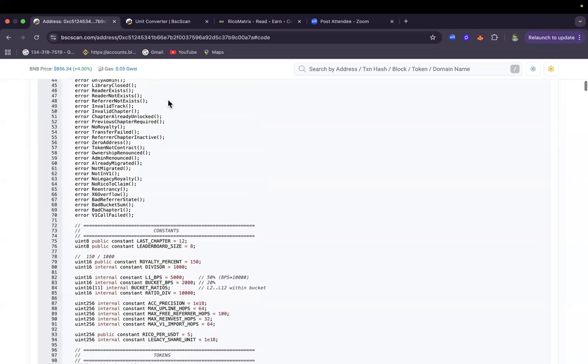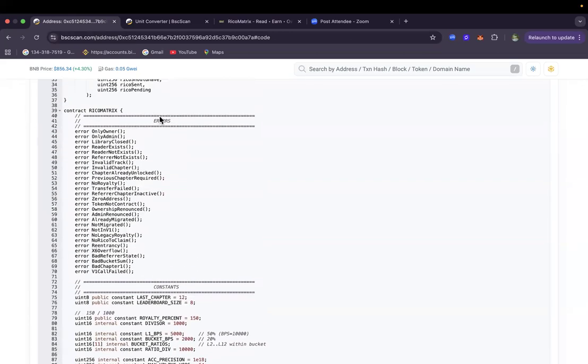The constants, you can see the errors. For example, if you do anything, let's say you are in a level you've circled out, you will see library closed, all those kinds of things. These custom errors are very important because they help users and also the contract as a whole to pass a message so that one can identify the error.